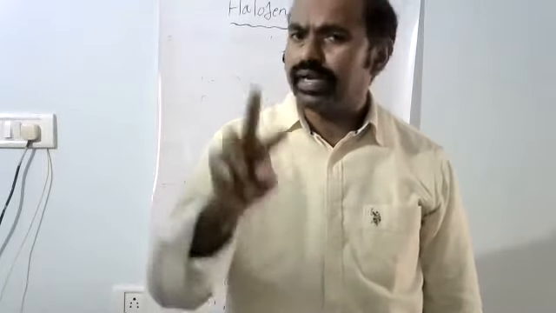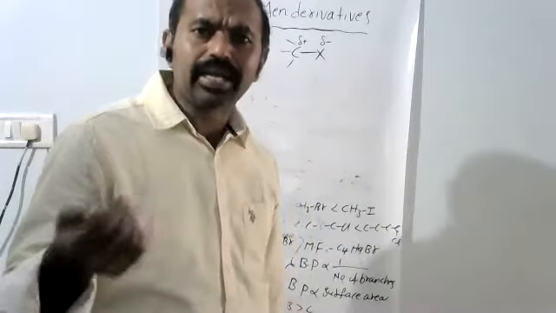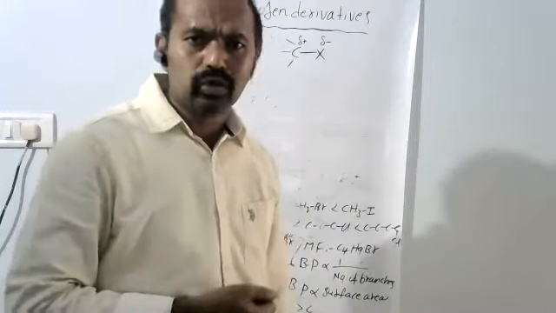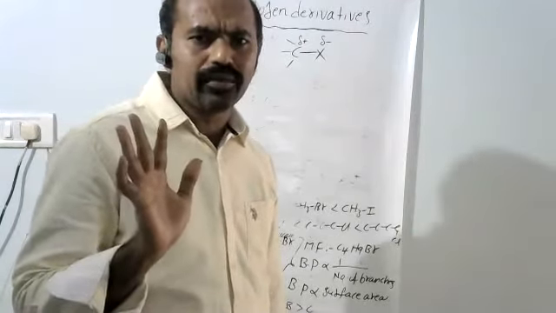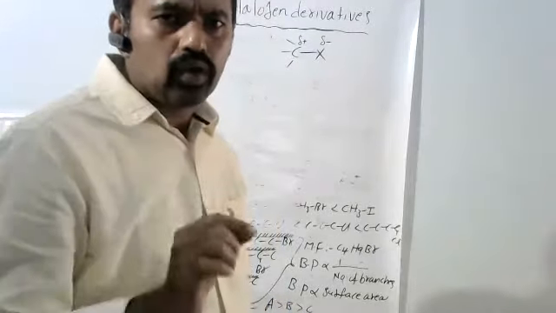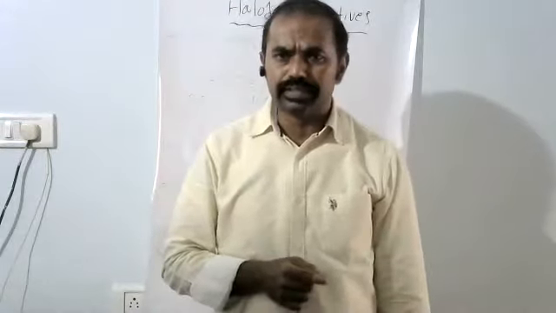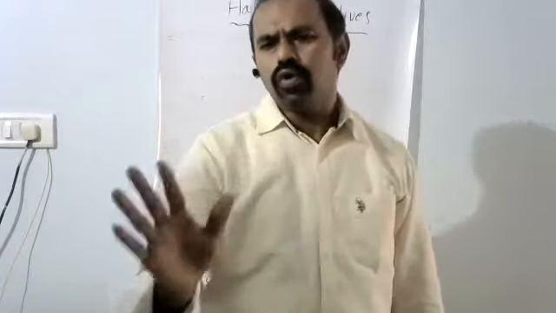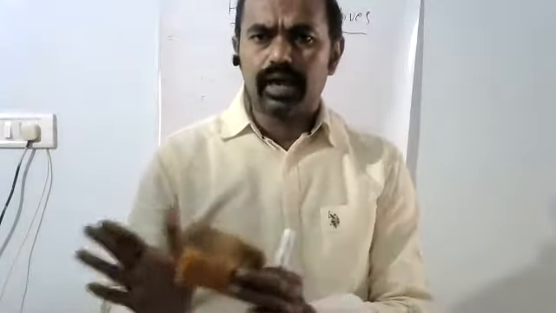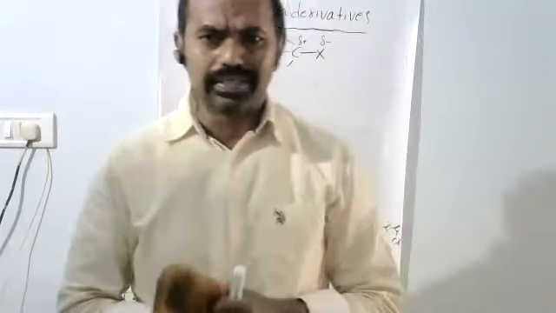Next point, dihaloarenes: dichlorobenzene, orthodichlorobenzene, metadichlorobenzene, paradichlorobenzene. There is one important point here. With respect to boiling points, ortho, meta and para dichlorobenzenes have almost the same boiling points.